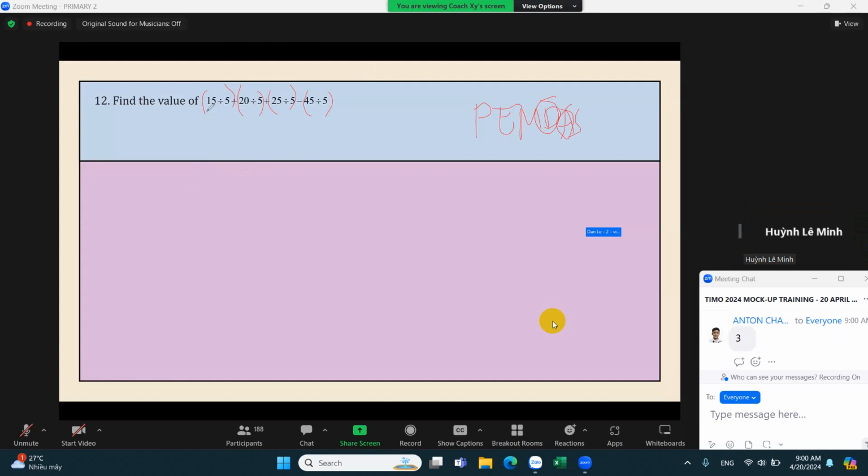So we can just divide directly. 15 divided by 5, that's 3. 20 divided by 5, that's 4. 25 divided by 5, that's 5.